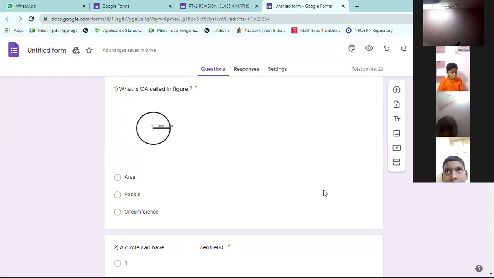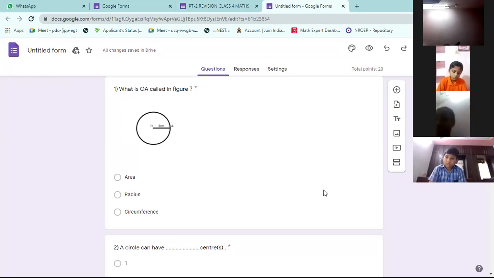This is not the exam paper, it is the revision worksheet. Some of these questions may come in the exam. Sir, will you send this revision worksheet? This is not a worksheet, this is a Google form. I am not sending anything. That's why I am asking you to do this.